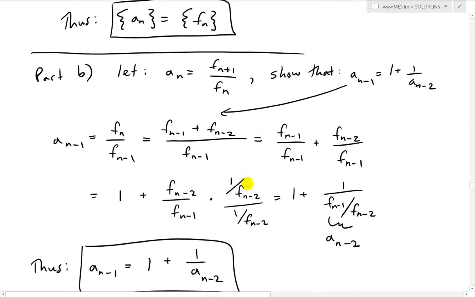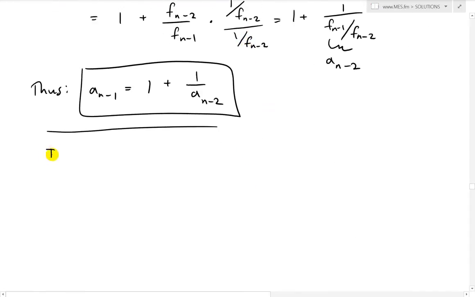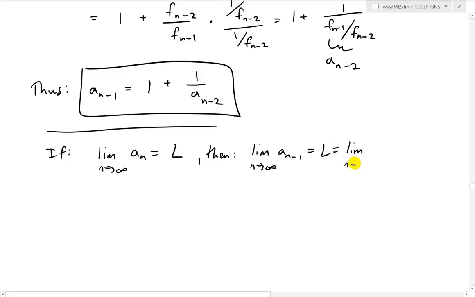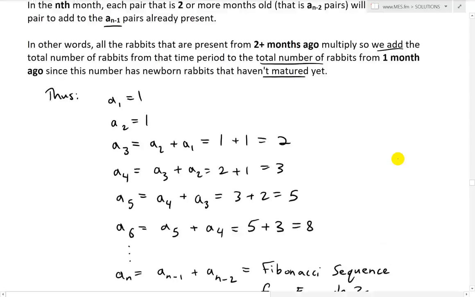So if the limit as n approaches infinity of An is equal to L, then by the earlier theorem, the limit as n approaches infinity of An minus 1 also equals L, and this also equals the limit as n approaches infinity of An minus 2. And this is from the theorem that I just went over.